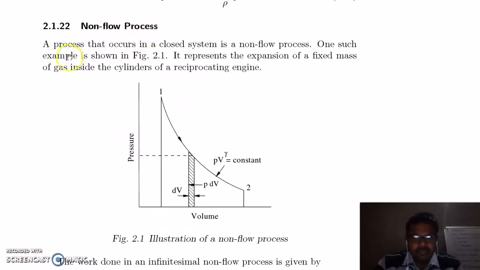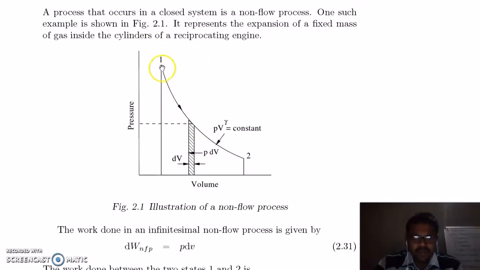Non-flow process: a process that occurs in a closed system is a non-flow process. One such example is shown in this figure. So 1 to 2 is your expansion. This is a non-flow process in a closed system. Say this is the pressure during this process. So you take this small element, and this will give you the work during the non-flow process.